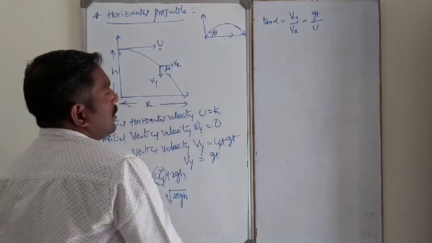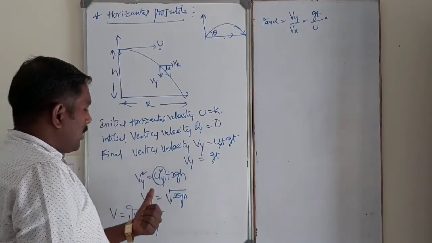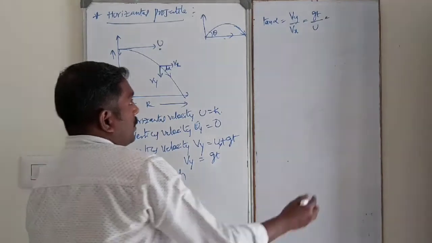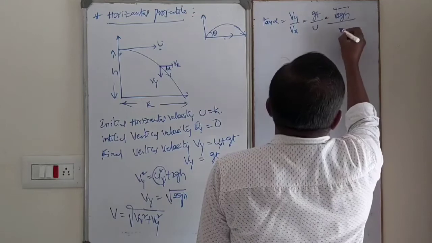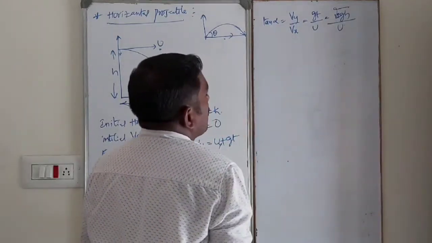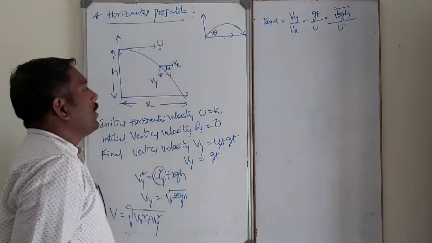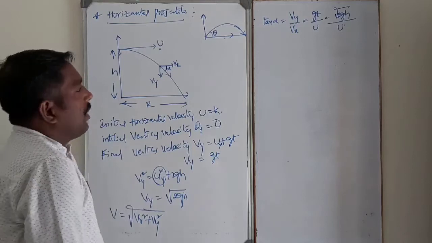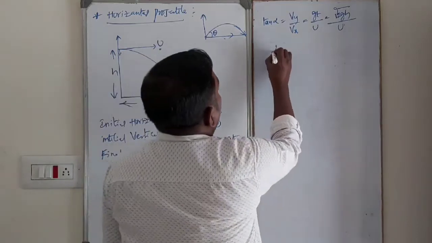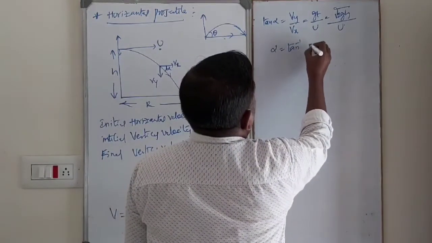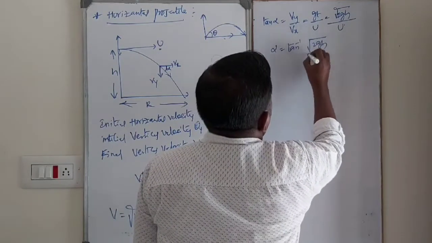Or we can write gt, or the vertical velocity Vy is equal to the root of 2gh, so tan alpha is root of 2gh divided by u. Alpha is the angle made by the velocity with respect to the horizontal in projectile motion. So alpha is equal to tan inverse of root of 2gh by u.